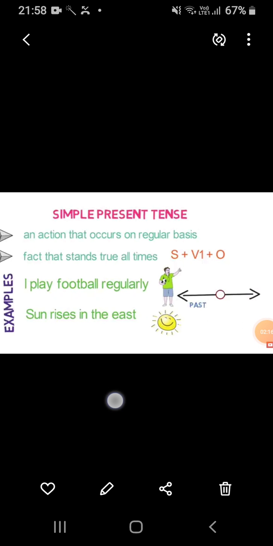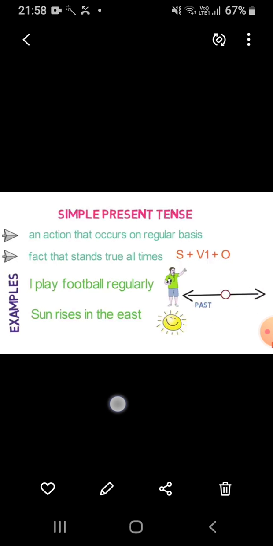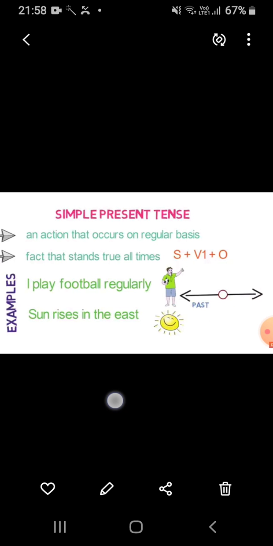Simple present tense, as I told you, expresses an action that occurs on regular basis, and second, it states the universal fact that stands true all the time. For example, I play football regularly. This is the action that happens on regular basis, that he plays football regularly. And second is, sun rises in the east. This is the universal fact which we cannot change. And sentence structure for simple present tense is subject plus first form of the verb plus object.